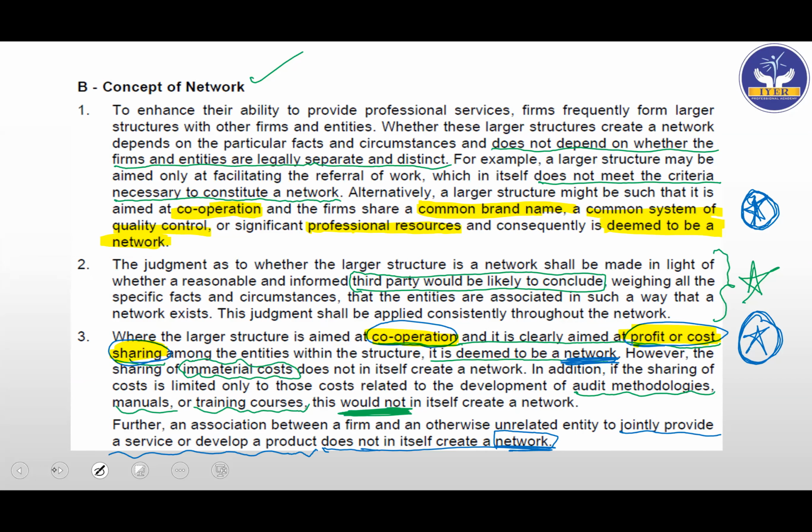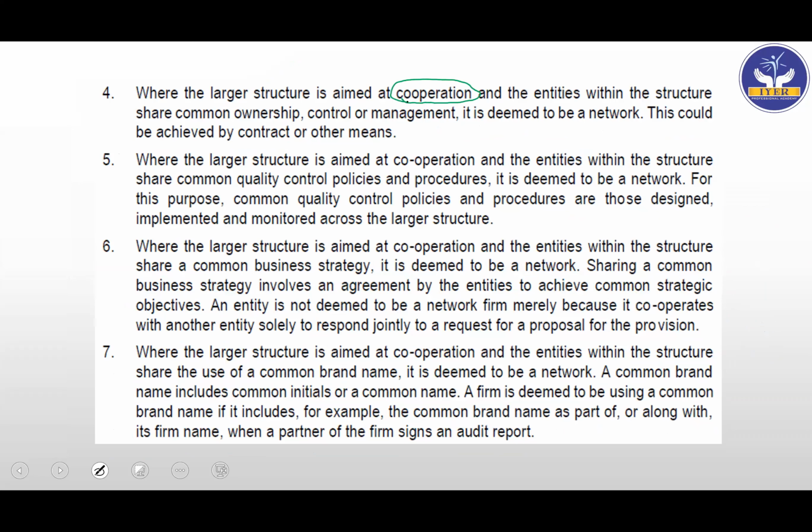Next, we are looking at where the larger structure is aimed at cooperation and the entities within the structure share common ownership, control or management. It is deemed to be a network. Again, the word that is coming again and again is cooperation. Cooperation and the entities within the structure share common ownership, control, management, then it is deemed to be a network. This could be achieved by contract or other means.